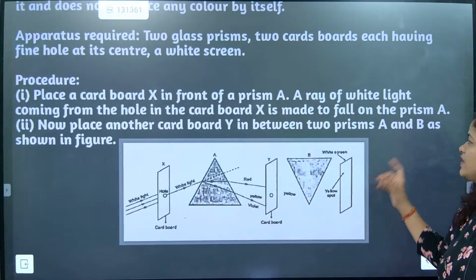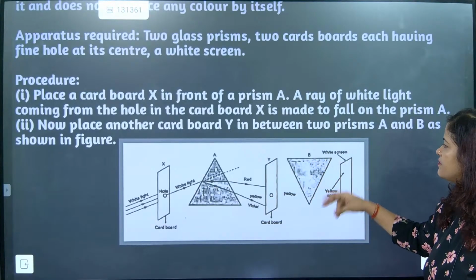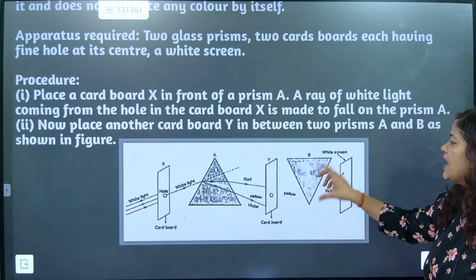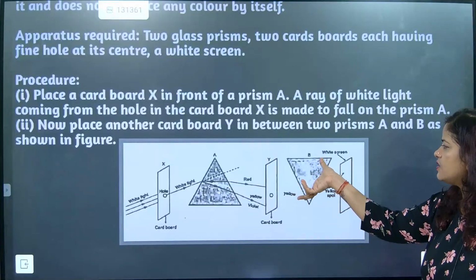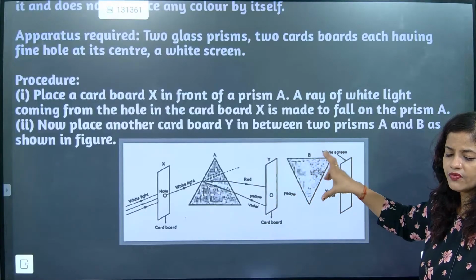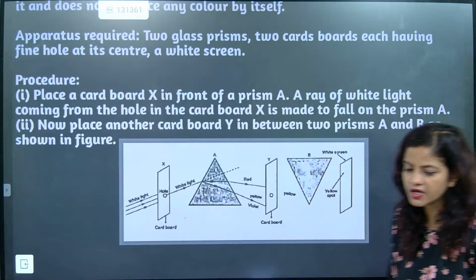But beta, just see my white screen you are keeping, and when you change the location, invert it, what will you experience, beta?